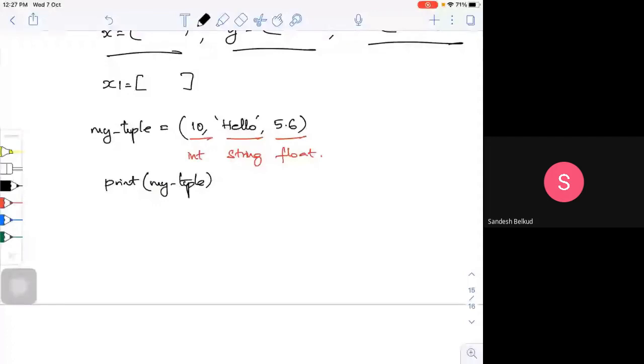Indexing goes 0, 1, 2, 3, 4, just what we used to get in a list. The same thing can be done in tuples also. But one major thing is I am not going to change any value in it. That is a major thing. This is about your tuple. We'll see these examples when we take up code.